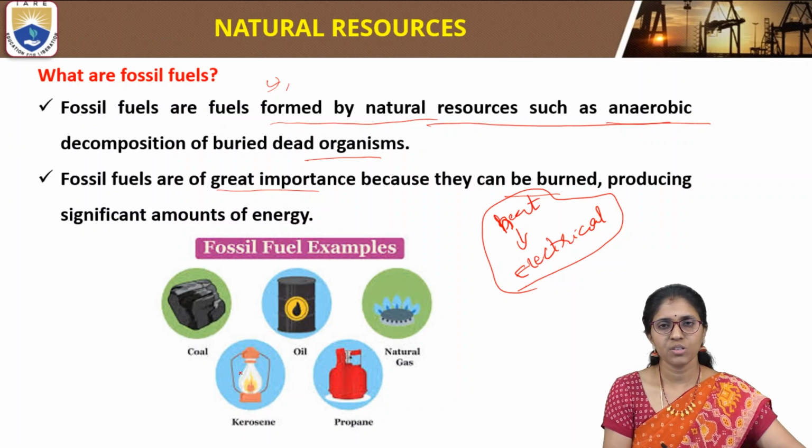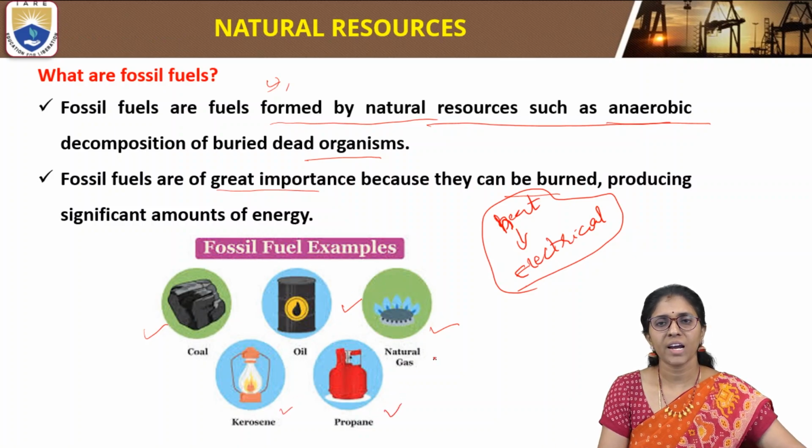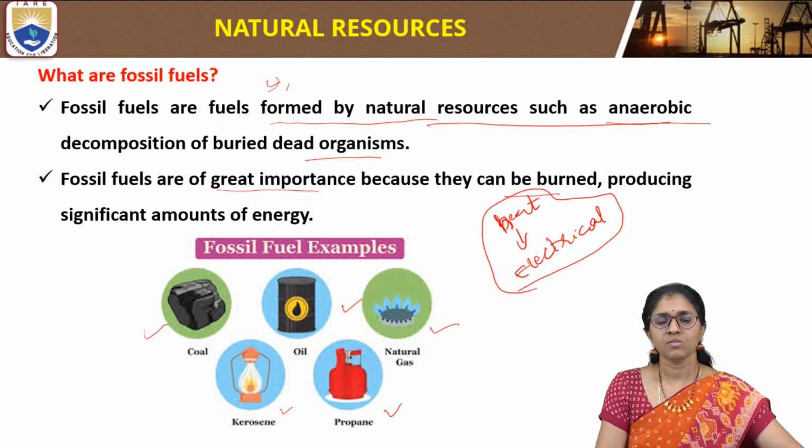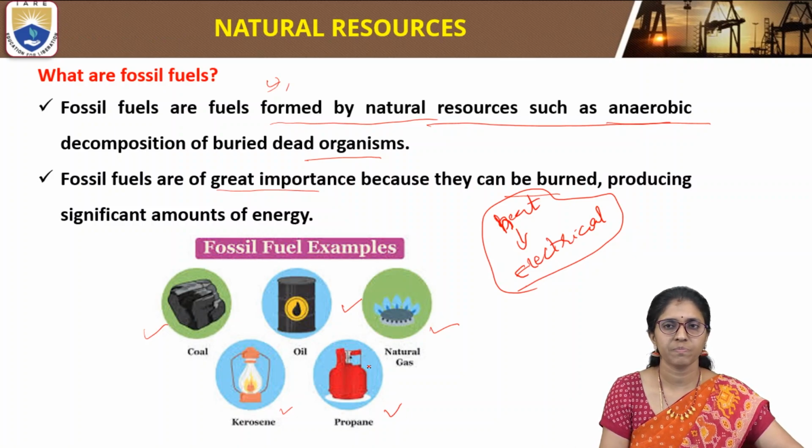Some examples of fossil fuels are coal, oil, petroleum, and natural gas, and also kerosene and propane, which are fractions of petroleum. Three examples of fossil fuels are coal, petroleum, and natural gas. These are formed by natural processes, by anaerobic decomposition of buried dead organisms.